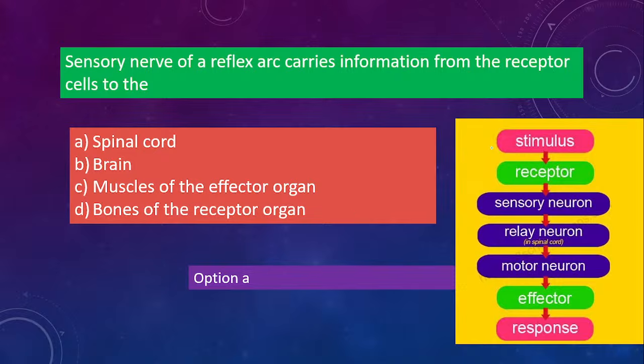So this is how it works. Stimulus means you touch, hear or see something. That is the stimulus, right? Through the sense organ, it will go to the receptor, then the sensory neuron, then the relay neuron, which is in the spinal cord, then it will go to the motor neuron, and then your effector muscles, whether it is the leg, the arms, or the skin, and then the response. So that's the flow chart for the reflex arc. So the sensory neuron takes information from the receptor cells to the spinal cord, that is your relay neuron.